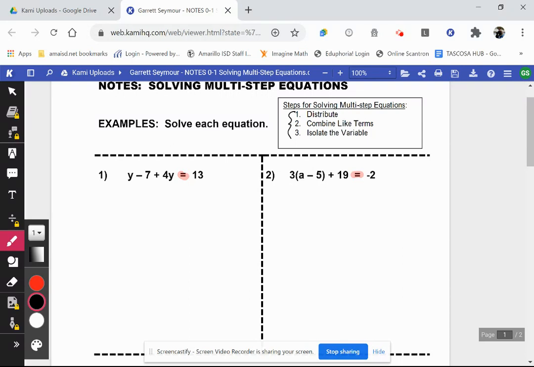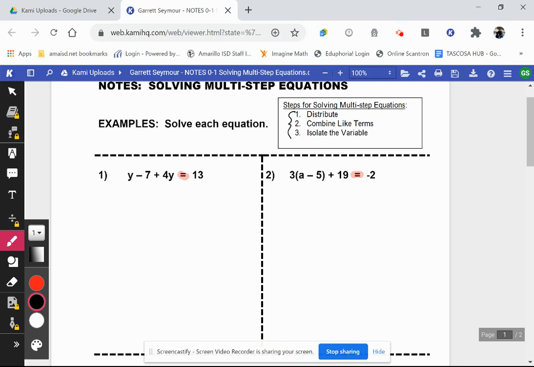The first thing that you always want to do is distribute. And what that means is, what you're looking for is, are there parentheses in your equation? Well, if we look at example number 1, there are no parentheses. So we don't need to distribute. But if we look at number 2, there are parentheses, and so we're going to have to distribute. That's really what you want to look for every time you start to solve an equation. Sometimes there's not going to be anything to distribute, so you can just skip that step. But sometimes there are things to distribute.